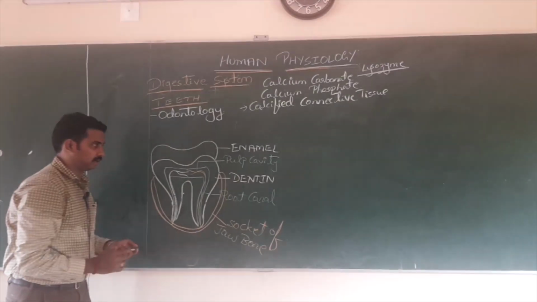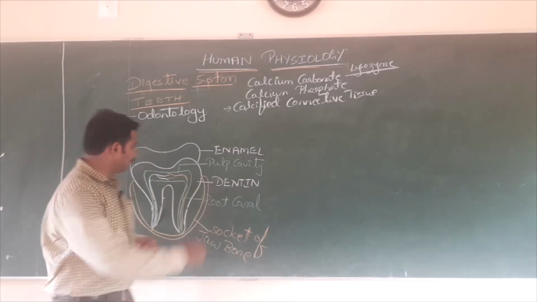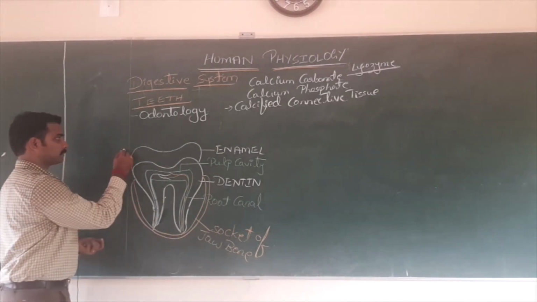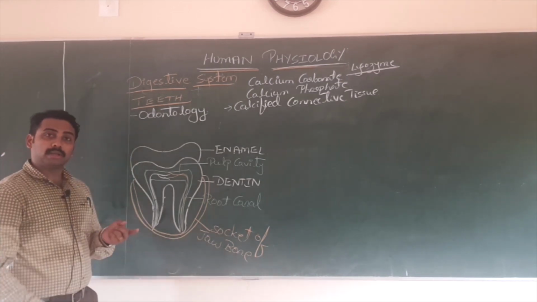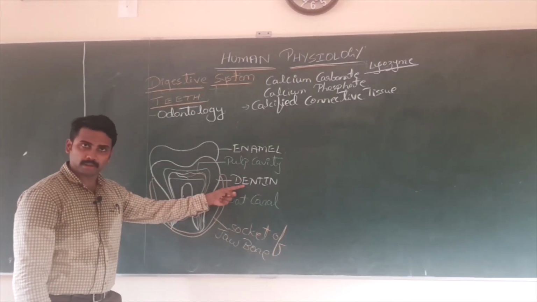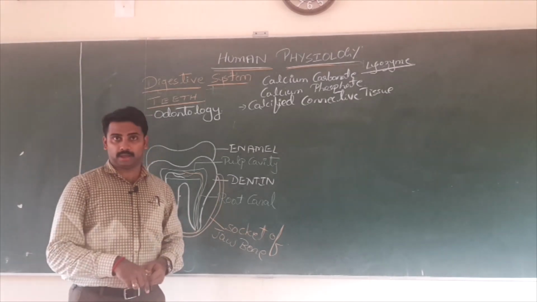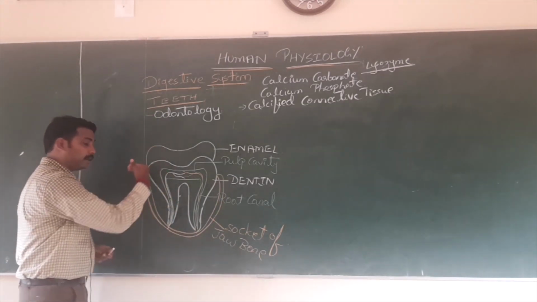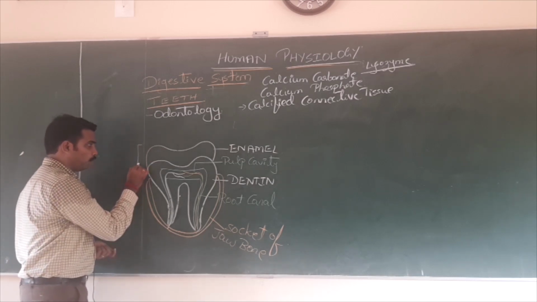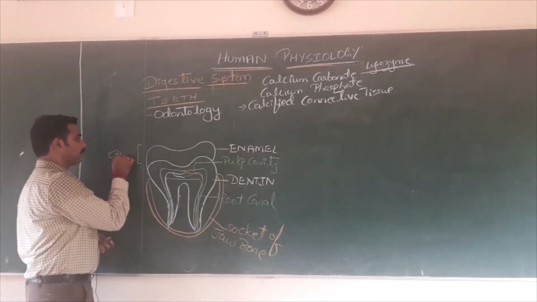Based on the external appearance, teeth can be divided into three regions. What are they? The outermost visible part of your teeth is called the crown. The visible part of the teeth is called crown.